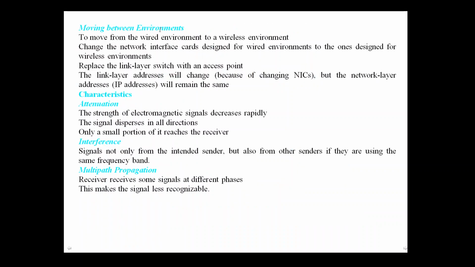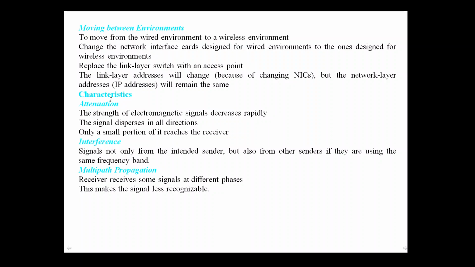Moving between environments. Consider the case of moving from a wired environment to a wireless environment. The first thing we need to change is the network interface cards. And then we need to replace the link layer switch with an access point. As we change NICs, that is network interface cards, the link layer address will change, but the IP address will remain the same.